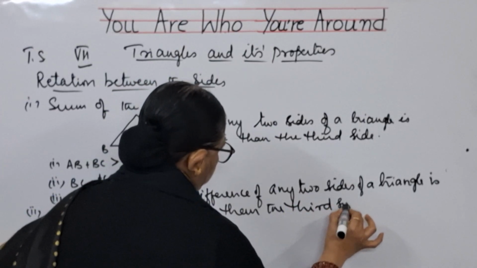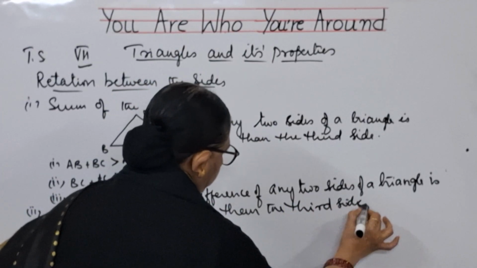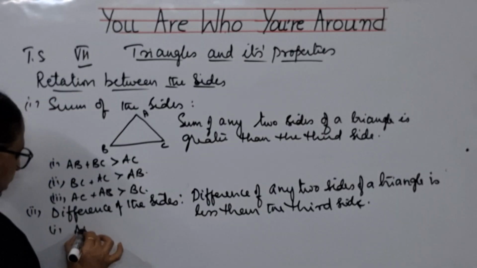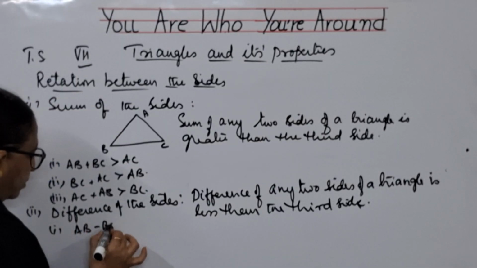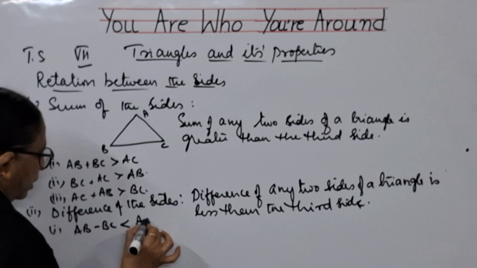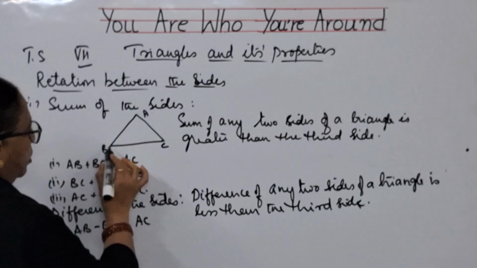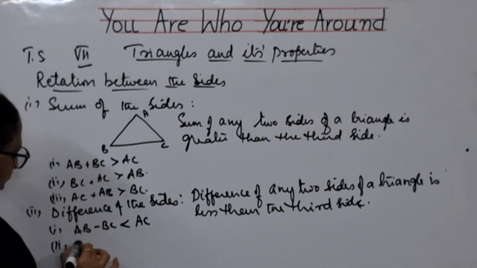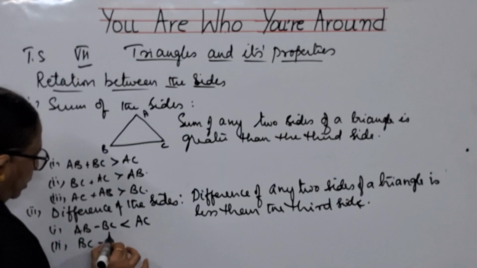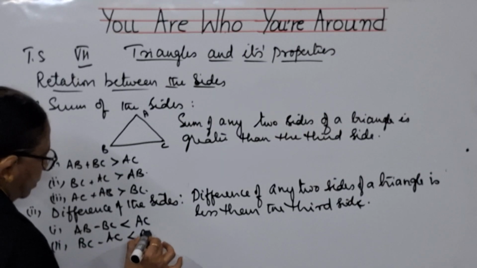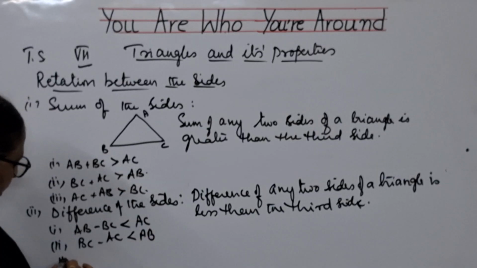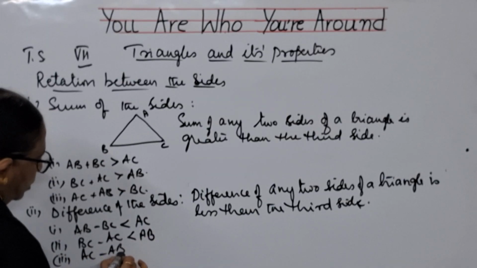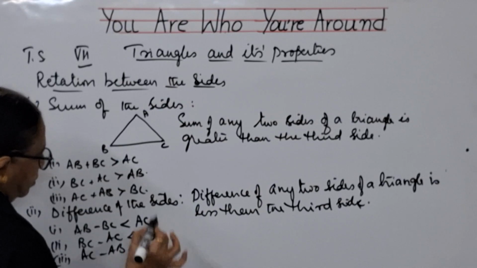Less than the third side. So that means what, children? Same thing if I take AB minus BC should be lesser than AC, and BC minus AC should be lesser than AB, and the third one AC minus AB should be lesser than BC.